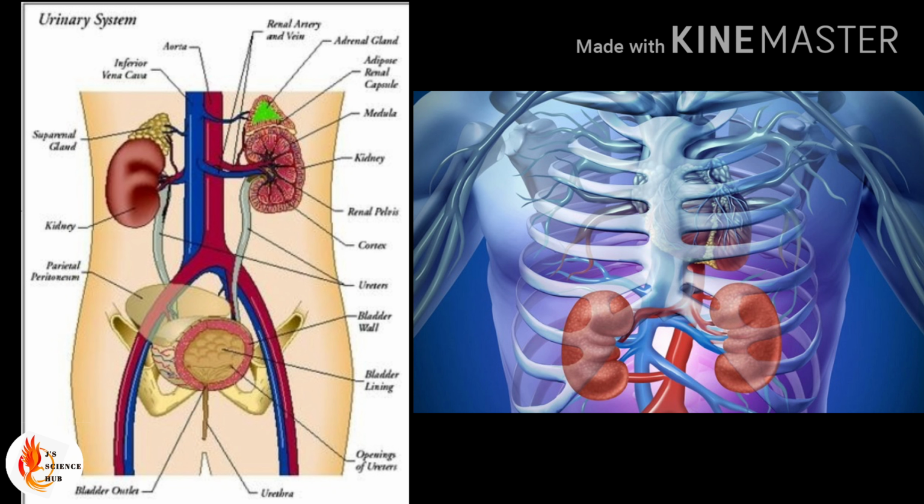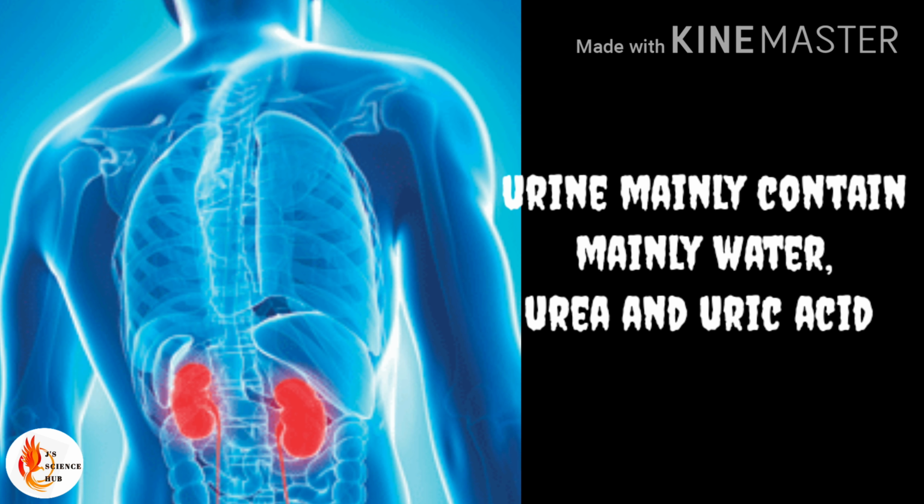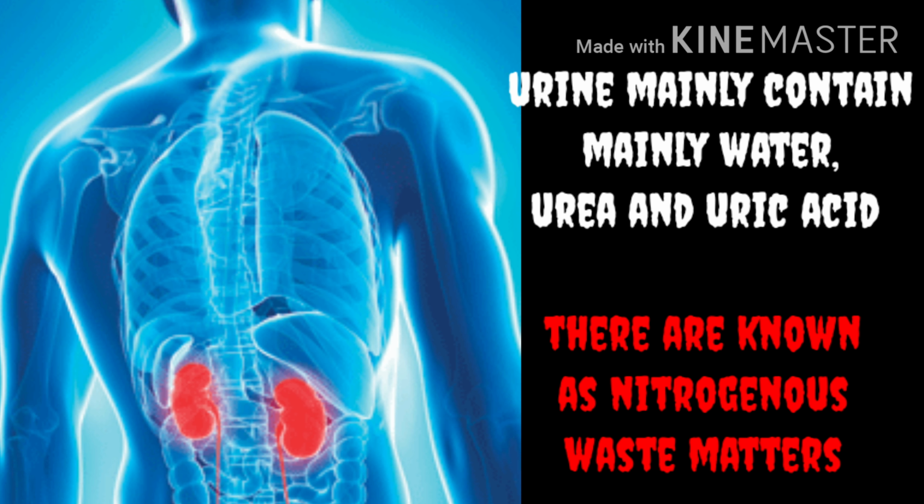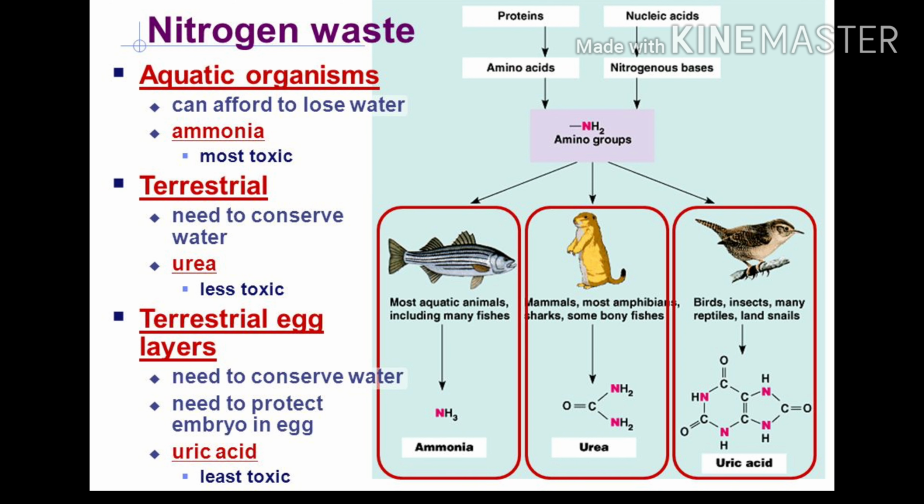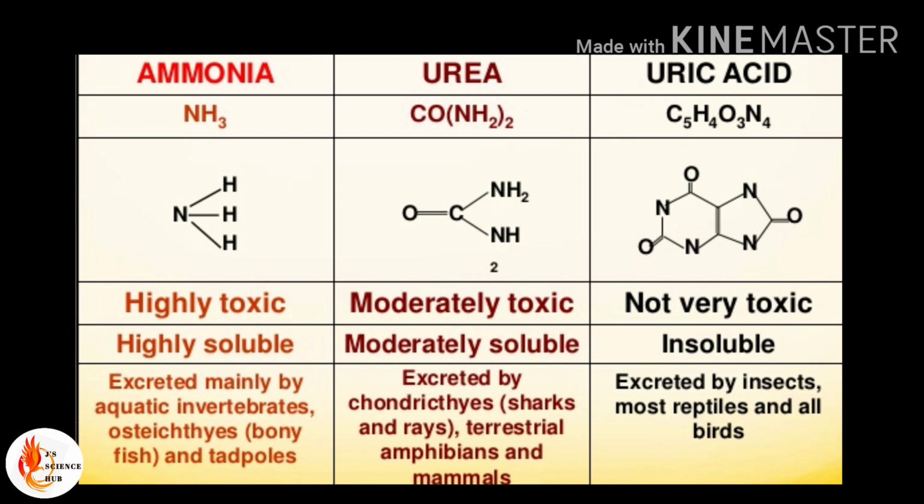So now we understand urine is the main excretory matter removed from the human body. Urine mainly contains urea and uric acid. These are known as nitrogenous excretory matters. So what do you understand by nitrogenous waste? Nitrogenous wastes are the byproducts of protein metabolism. Amino groups are removed from amino acids prior to energy conversion. The NH2 amino group combines with a hydrogen ion to form ammonia, that is NH3. Okay, ammonia is very toxic.